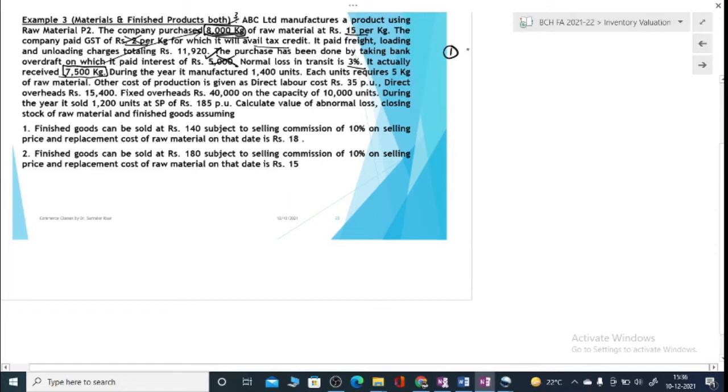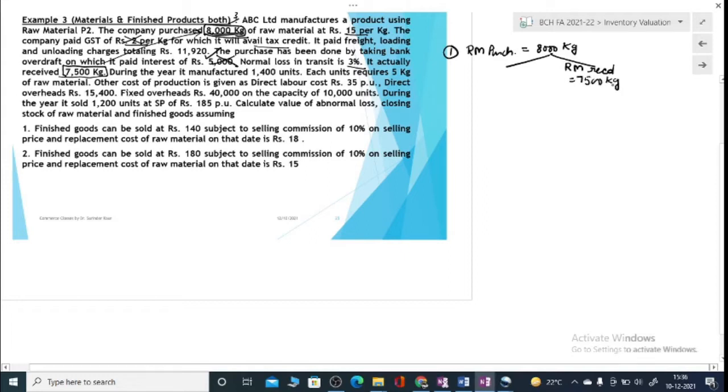First of all, raw material purchased. Because our inventory is quantity into price, quantity and pricing both are to be measured. Let us first measure the quantities. You purchased 8,000 kilograms. Out of 8,000 kilograms, the quantity that you have received is 7,500 kilograms.